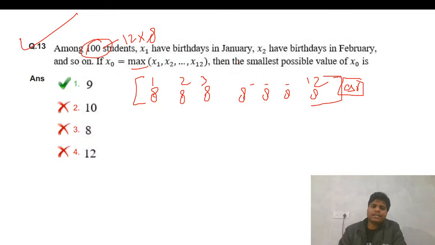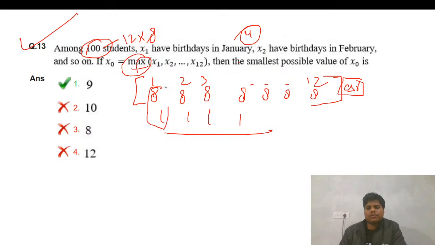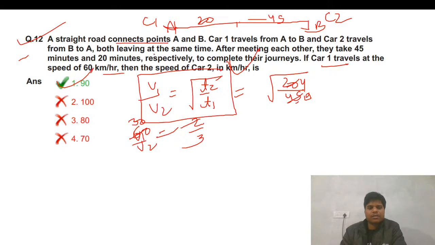So we are left with 4 ones, and those 4 ones can be added anywhere. So the maximum will be the minimum plus one. Fine, this also seems to be simple.